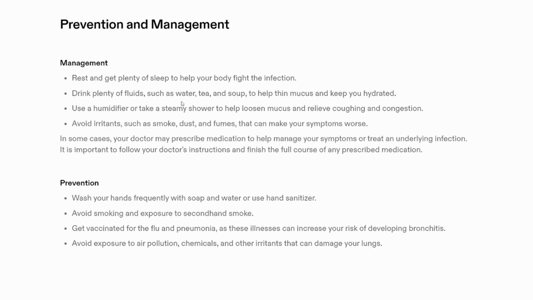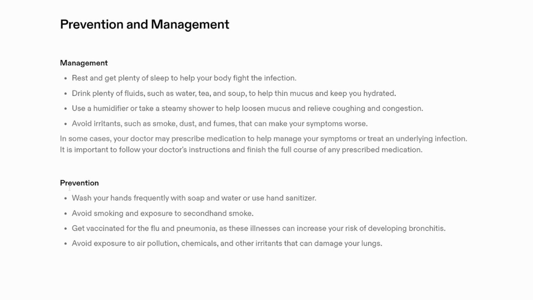Next, prevention and management. How we will manage this bronchitis? Complete rest and proper diet and plenty of sleep must be provided. Drinking plenty of fluids such as water, tea, and soup. It helps thin the mucus and keep you hydrated. Use a humidifier or take a steamy shower. It also helps to loosen the mucus. Avoid the irritants such as smoke, dust, and fumes. So further worsening of symptoms may be prevented.